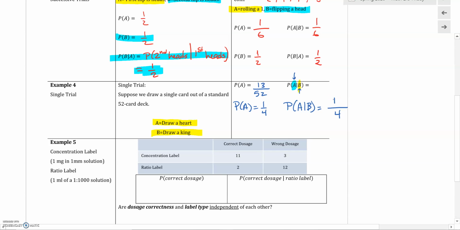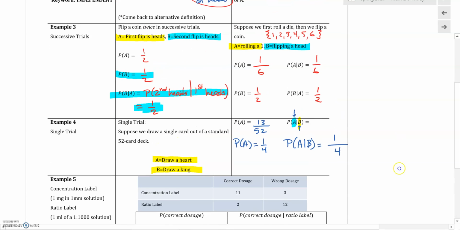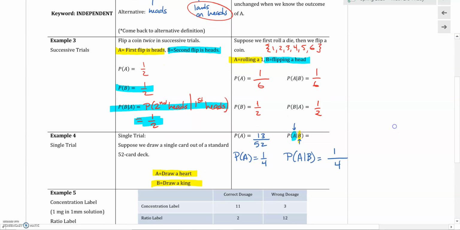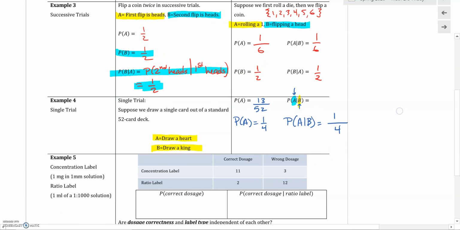So in this case, we would see that these are considered to be independent events, right? Because the probability of one thing has no bearing on the probability of the other. They are independent from one another. When you go find the conditional probability and its probability is changed, that means that B is playing some sort of an impact on the likelihood of A occurring.